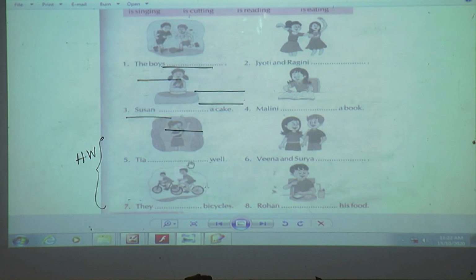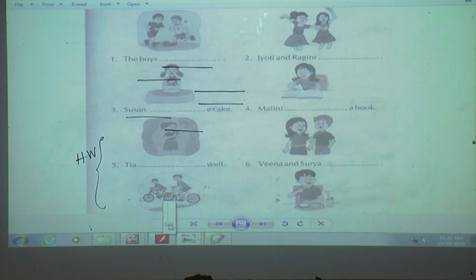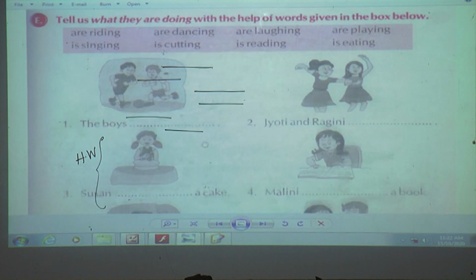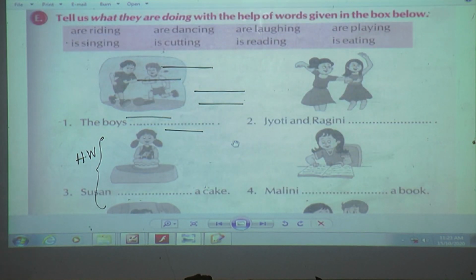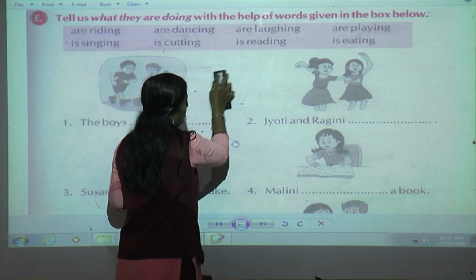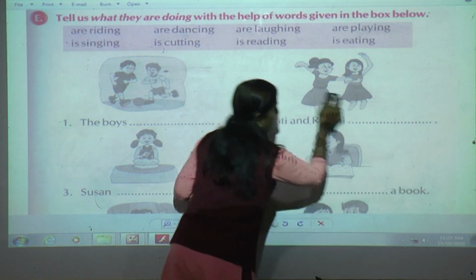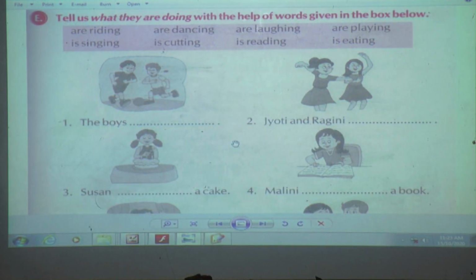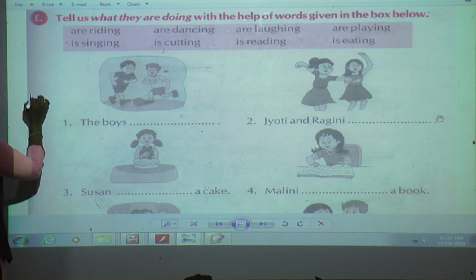Now, here in E, what have they told you to do? Okay, we'll take this. Here what they have told, can you see the picture? There are some actions they are doing. So what you have to do is fill in the blanks with the help of the words given in the grid or in this box. Can you see? It tells us what they are doing with the help of the words given in the box below. They have shown you the picture also and they have given an example also, and I hope that is very easy. Okay, so make it as homework.